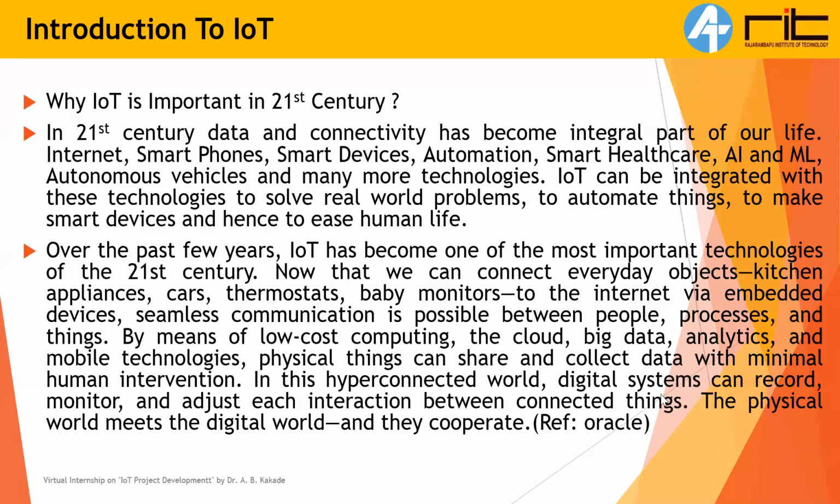Okay. So try to understand the last few sentences. In this hyper-connected world, digital systems can record, monitor, and adjust each interaction between connected things. Digital systems means our microcontrollers, sensors, and the data being transmitted. Things are devices connected to a network. The physical world meets the digital world, and they cooperate. Okay. So I will give 30 to 45 seconds to read so you can understand it better. Please participants, read it. I'll just put it on 45 seconds.